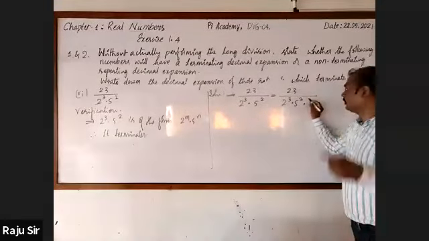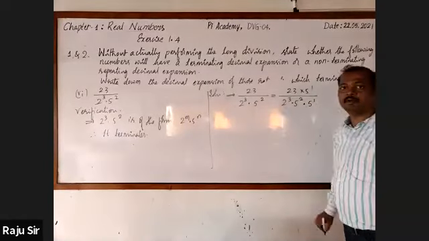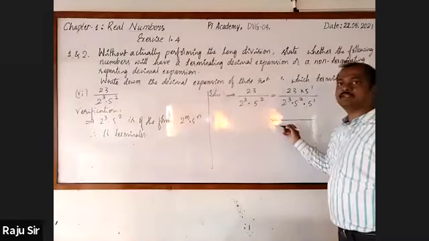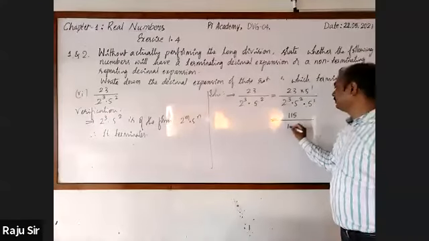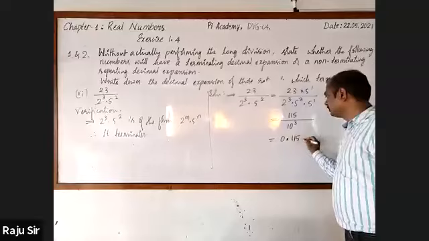Mohammed Rakeen, you are right. 5 to the power 1. Okay. Here the power is 3. Here the power is 2. Still we need one more. So 5 raised to the power 1 into 5 raised to the power 1. It's equal to 23 times 5, which is 115. You can go for writing. 115 over 2 cube into 5 cube, which is 10 cube, 1000. It's equal to 0.115.